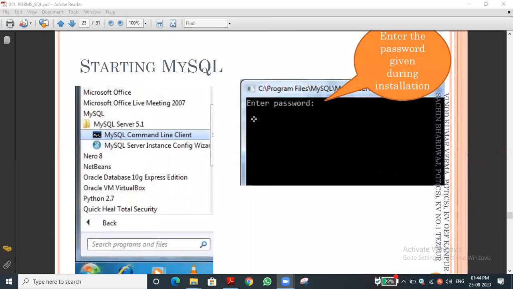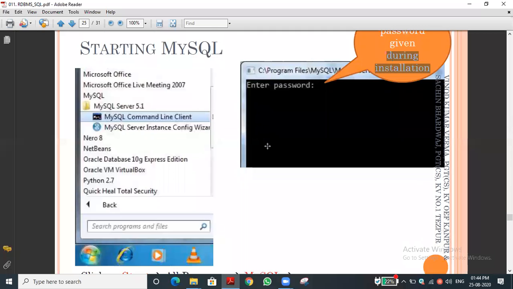Okay, now you can see enter password. Whenever we are installing this, a very important thing is that it will ask for two types of password. One is the root password, another one is the admin password, that is a user password. So the two passwords and the username you give, write everything properly in your computer book. Password is very important. During the installation you will give some password. That password will be very important. Once you forget it, there is no other way, you have to reinstall it. Better you note down the password in your computer book, that will be easy.